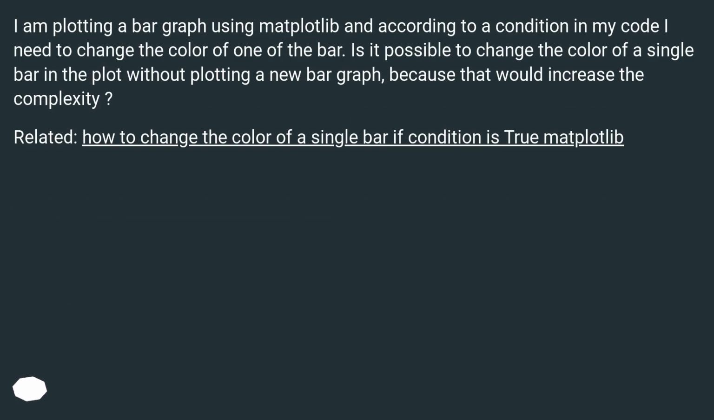I am plotting a bar graph using Matplotlib, and according to a condition in my code I need to change the color of one of the bars. Is it possible to change the color of a single bar in the plot without plotting a new bar graph, because that would increase the complexity? Related: how to change the color of a single bar if condition is true in Matplotlib.